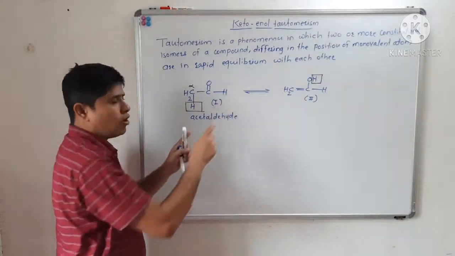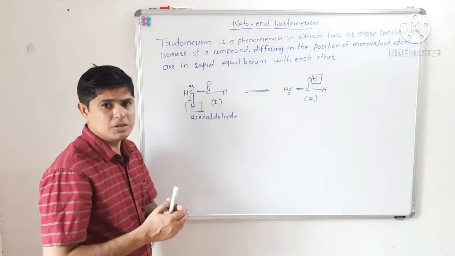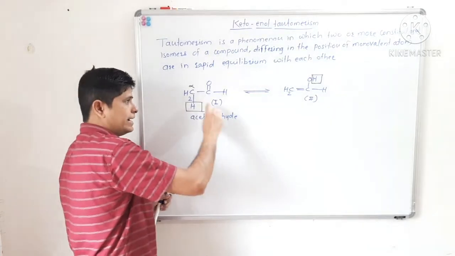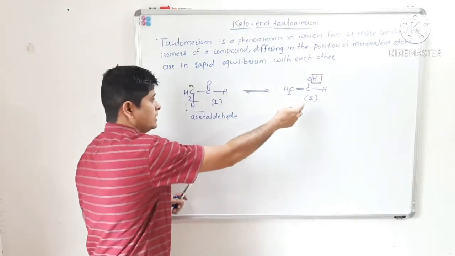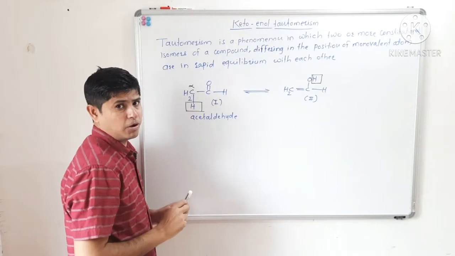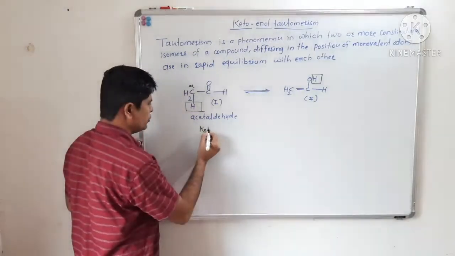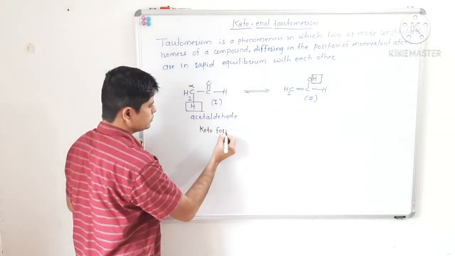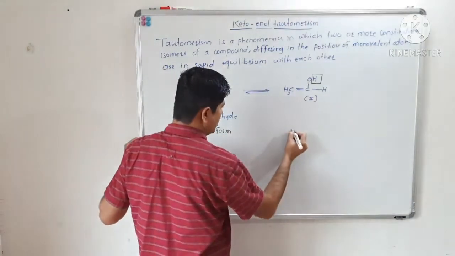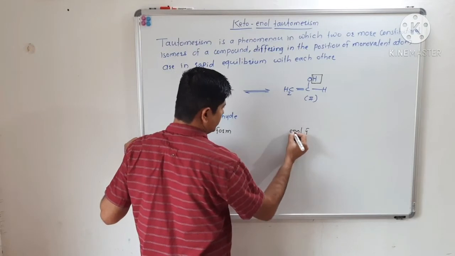And they are in rapid equilibrium with each other. This means this form will get converted to this form, and this form will get converted back to this form. This form is called the keto form, while this form is called the enol form.